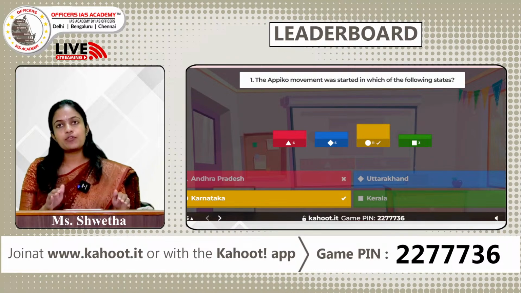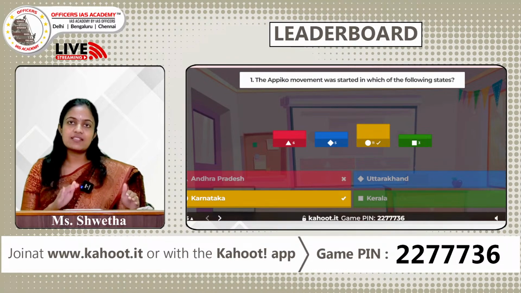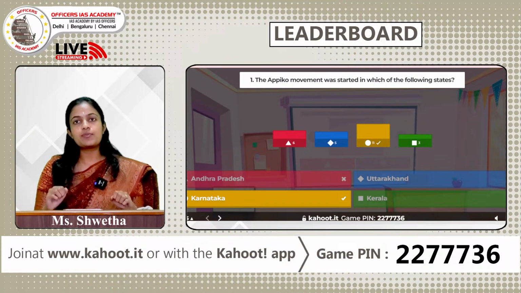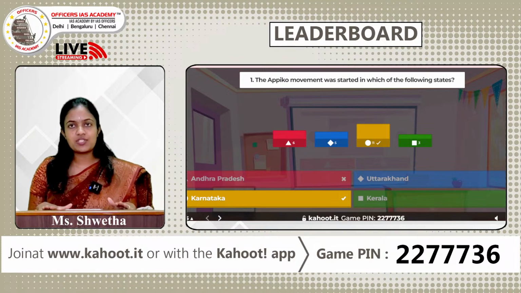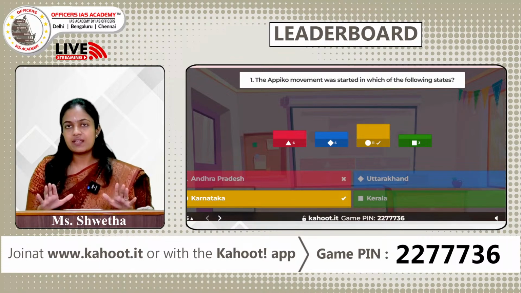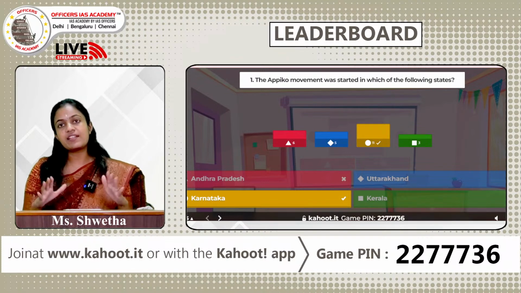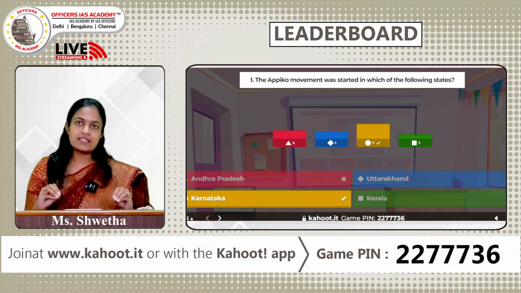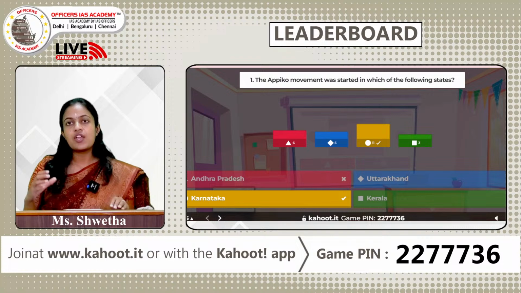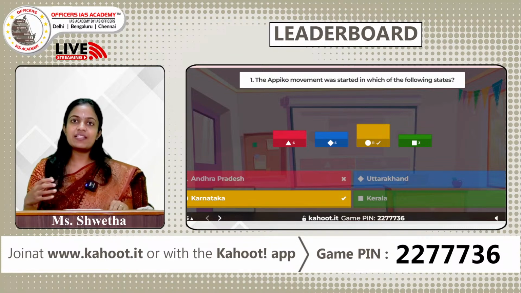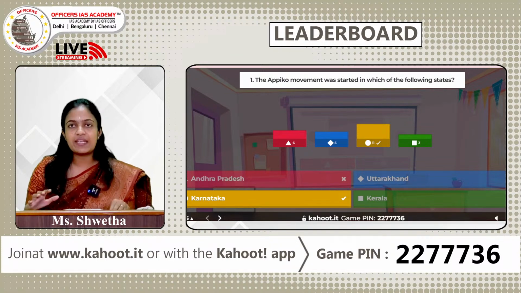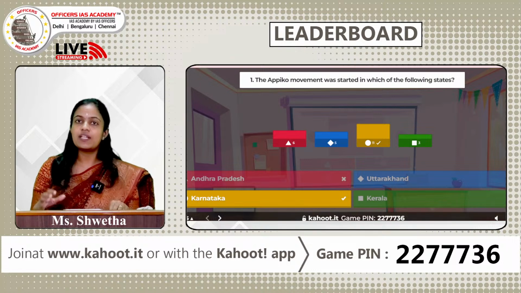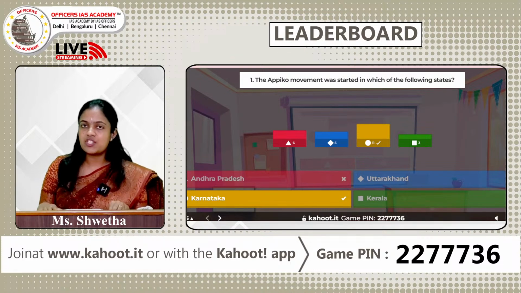Great. So before we talk about the Apico movement, let us discuss the Chipko movement. The Chipko movement was a social ecological movement which was started in Uttarakhand. It employed non-violent resistance to prevent deforestation. In this movement, we see people hug the trees to prevent them from being cut down. Sundarlal Bahuguna was an important leader in the Chipko movement.